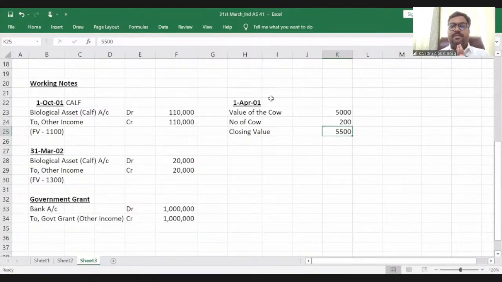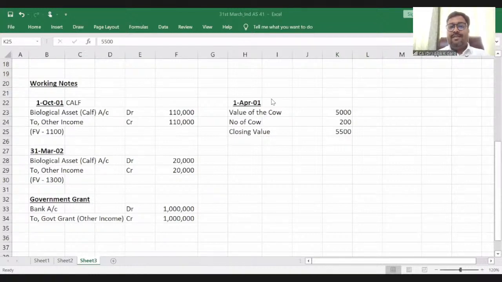When it was purchased on 1st April, it was a 2-year-old cow on average, and after 1 year, on the reporting date, it becomes a 3-year-old cow. The closing fair value less cost to sell of a 3-year-old cow is given as 5,500 in the question.